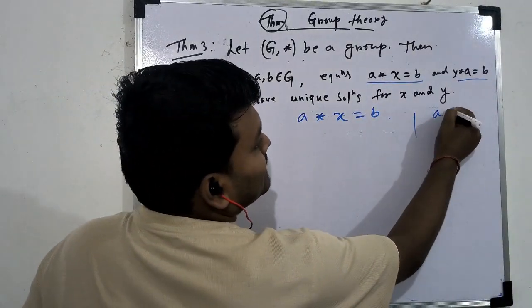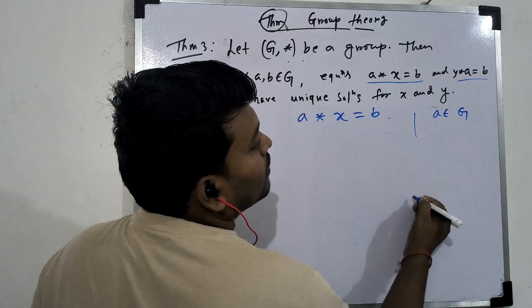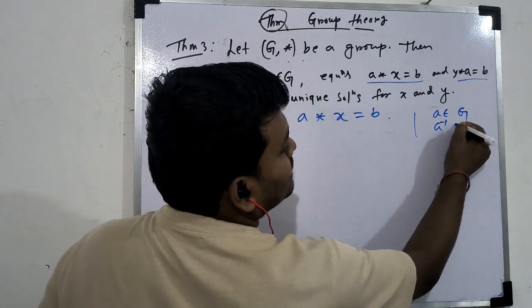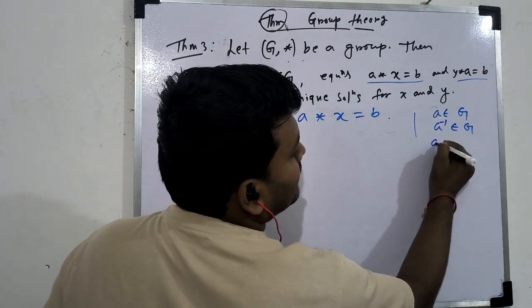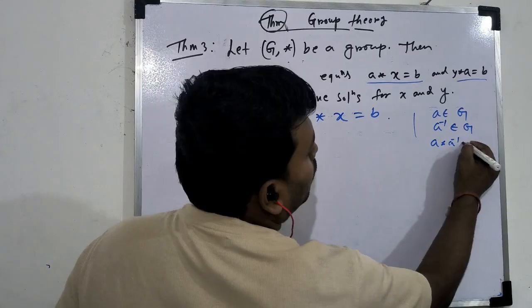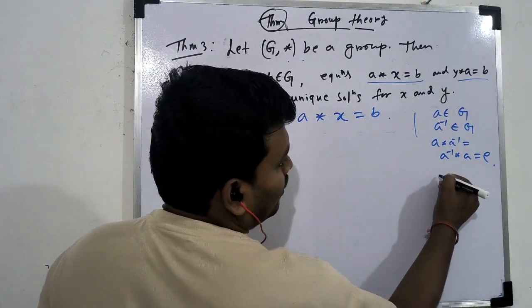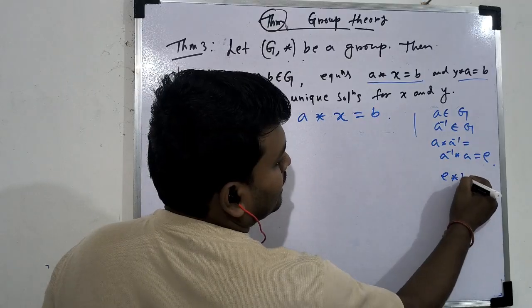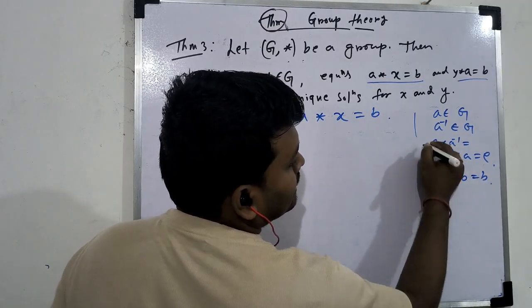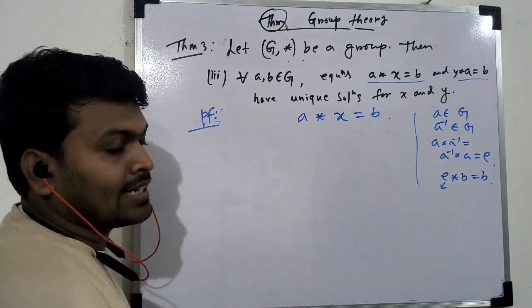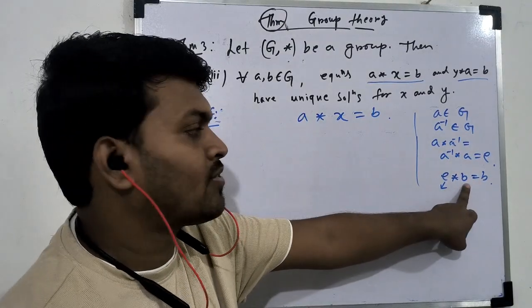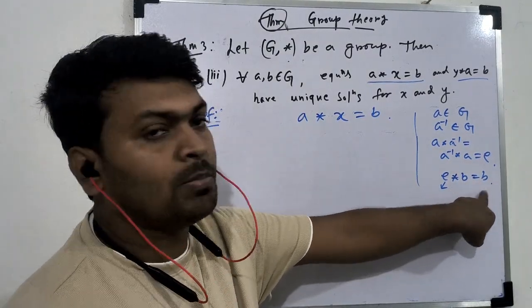You know, as A belongs to Z, there exists inverse belongs to G for this element A, such that A star A inverse or A inverse A equal to E, and also E star B equal to B, and if E is identity element and B is any element from G, so therefore E star B equal to B.